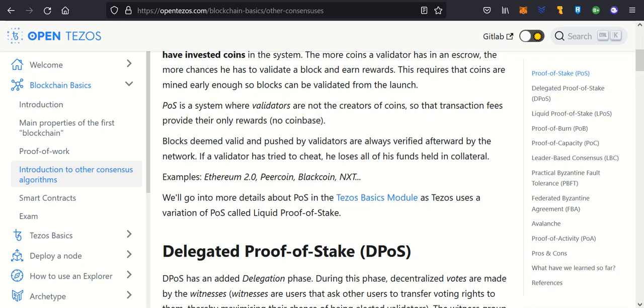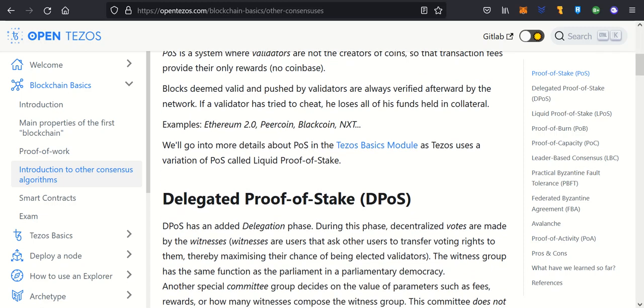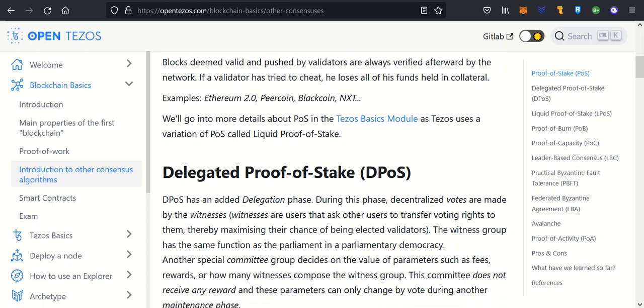POS is a system where validators are not the creators of coins, so transaction fees provide their only rewards. Blocks deemed valid and pushed by validators are always verified afterwards by the network. If a validator has tried to cheat, he loses all of his coins held in collateral. Example: Ethereum 2.0, Peercoin, Blackcoin, NXT.